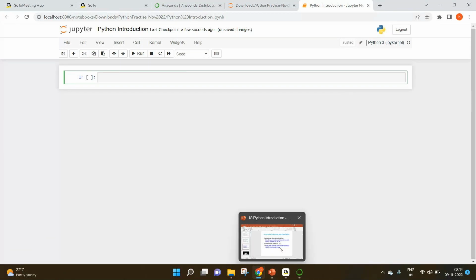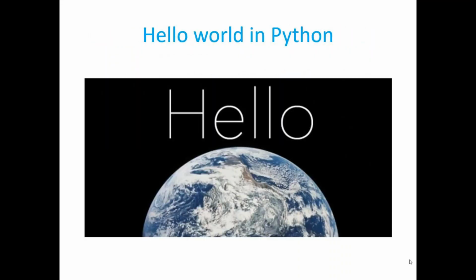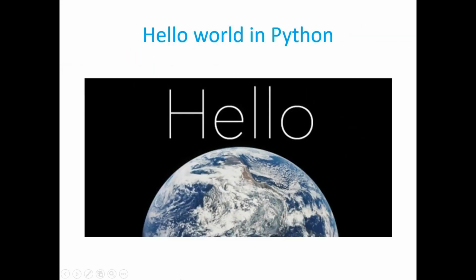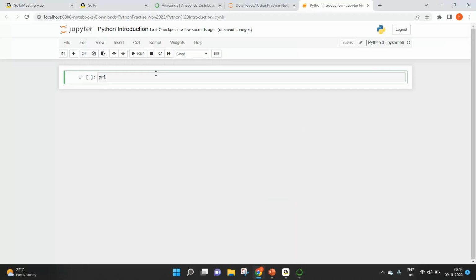To get started, we'll start with the Hello World program. Let's see how to do the Hello World program in Python. I'll go to my Jupyter Notebook here, print Hello World. To run this cell, this rectangular box, you can click on this run button at the top.